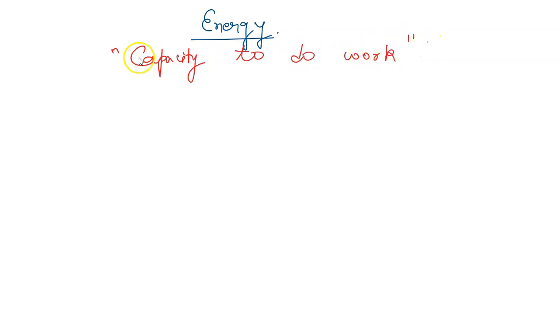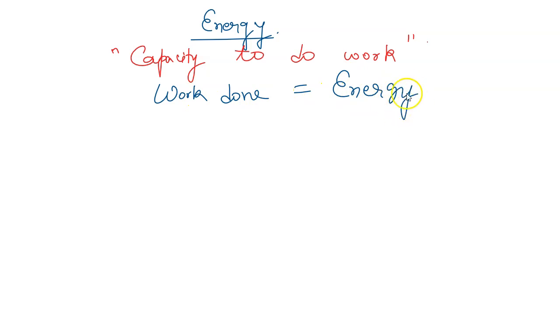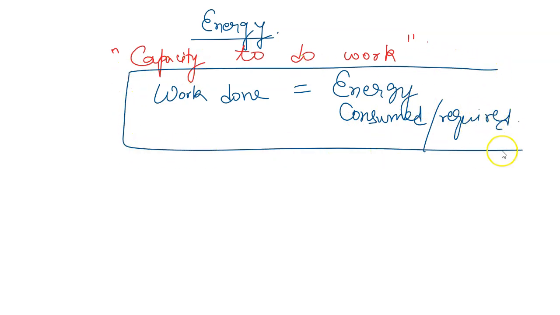If we have more capacity to do work, that means we are definitely having more energy. And whenever work is done, whatever amount of work is done, it is exactly equal to the same amount of energy consumed, or energy, you can say, required. So both should be measured in joules. So what is the SI unit of energy? That is the joule.